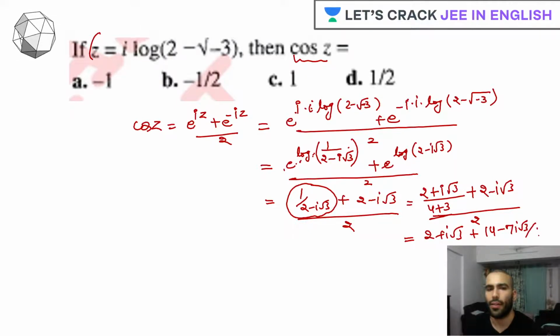So I'll just start writing it here. I'll get 16, 6 iota root 3 and 14. Try to cancel it out. Cancelling.